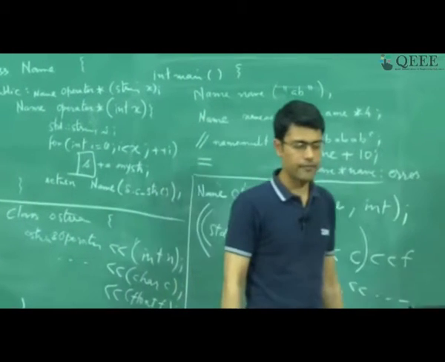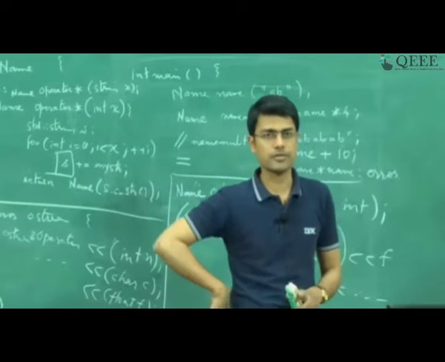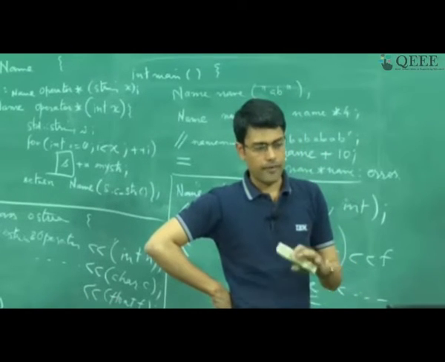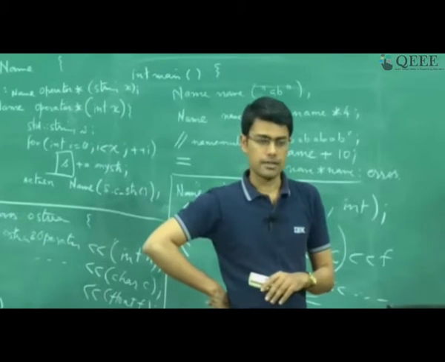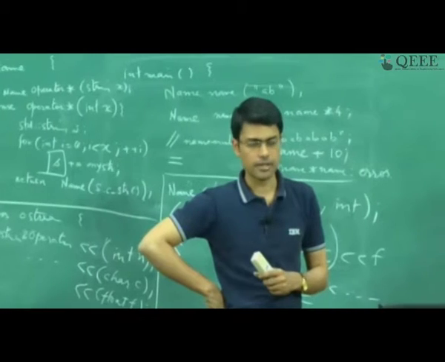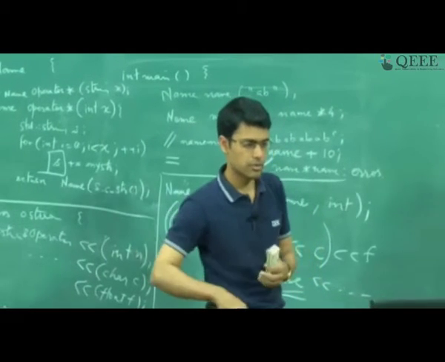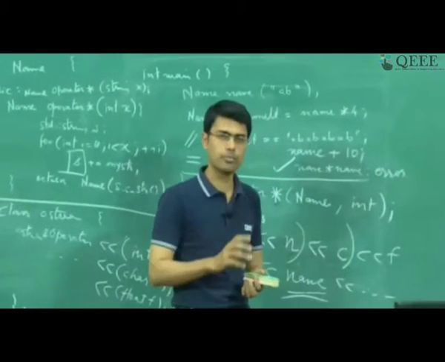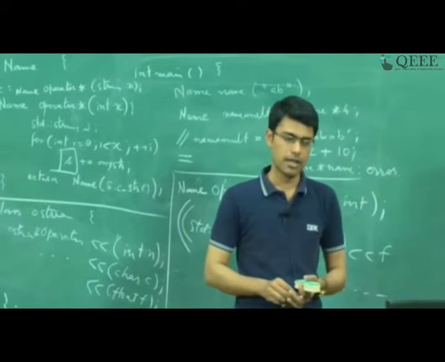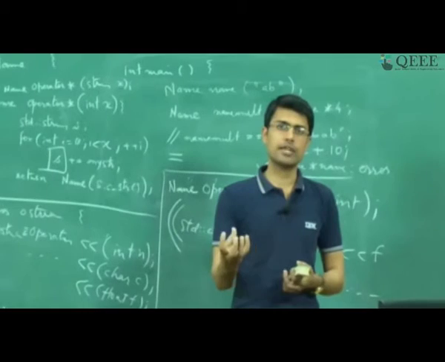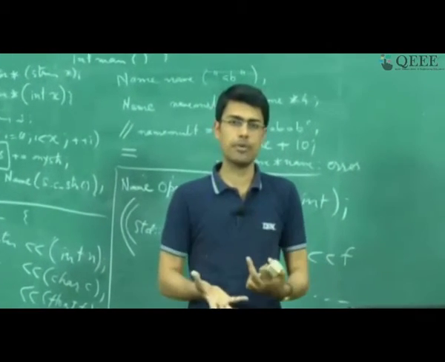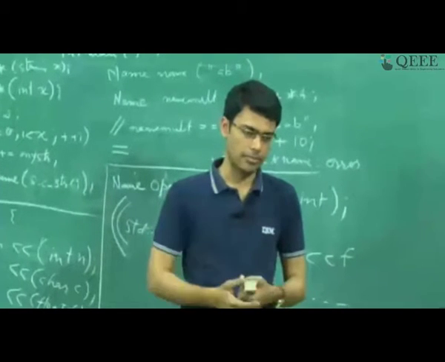Again we have a class num, and that is going to have a number representation. In this case it has a private member called int n. In case you are not able to look at it, I have zoomed in, so let us hope that it gets a little more visible. So it has a private variable n in which it is storing the state, and the overall encapsulation of this state is happening using this class num.